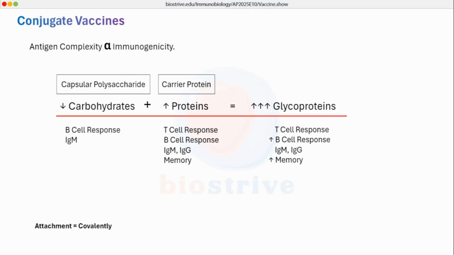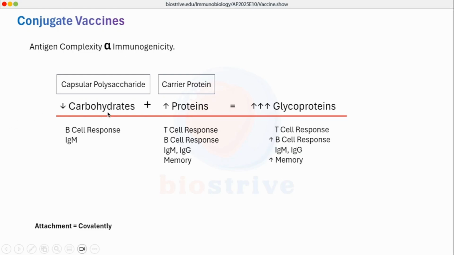Now, conjugated vaccines are also a type of polysaccharide vaccines. The only difference is that we are using some kind of carrier protein along with a polysaccharide. There is a concept that the more complex the antigen, the more immunogenicity, the more immune response. Polysaccharides are relatively simpler. We are making them complex by attaching a carrier protein covalently. And if we make it complex, there will be more immunogenicity and the effectiveness of the vaccine will be more.